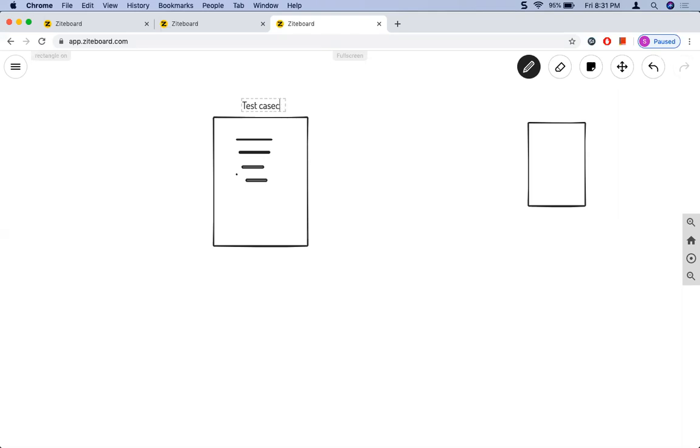and we have a manual tester. This manual tester reads each step in the test case and executes it. This is called AUT, the application under test.